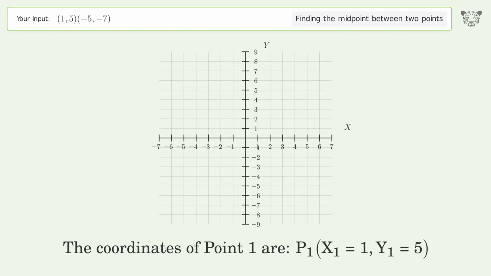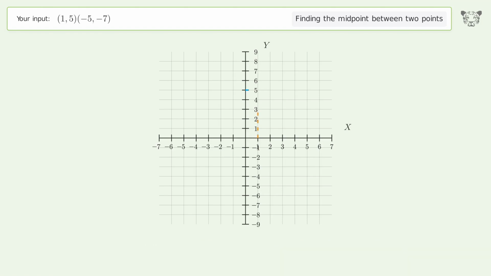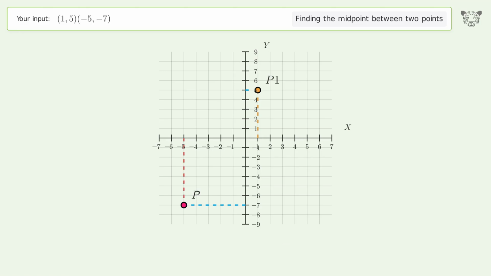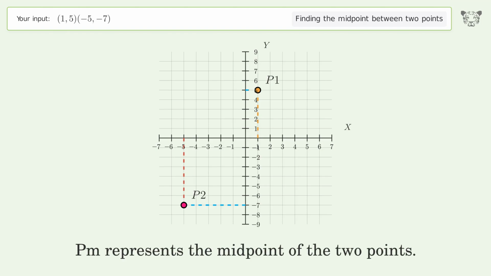The coordinates of point 1 are x1 equals 1, y1 equals 5. The coordinates of point 2 are x2 equals -5, y2 equals -7. PM represents the midpoint of the 2 points.